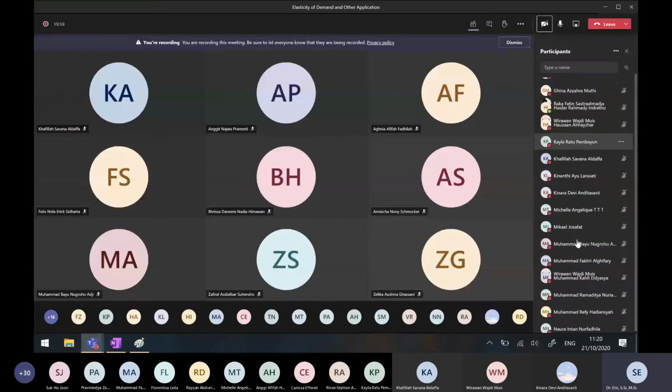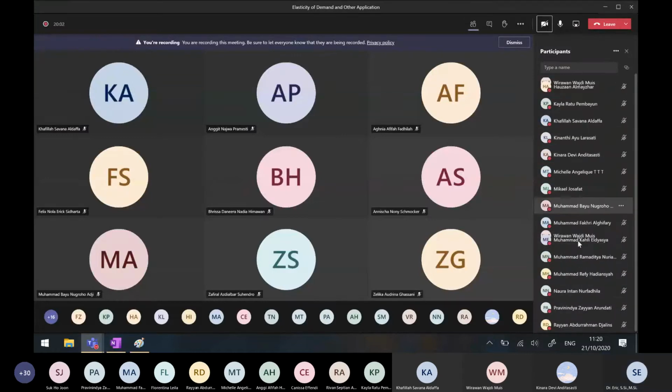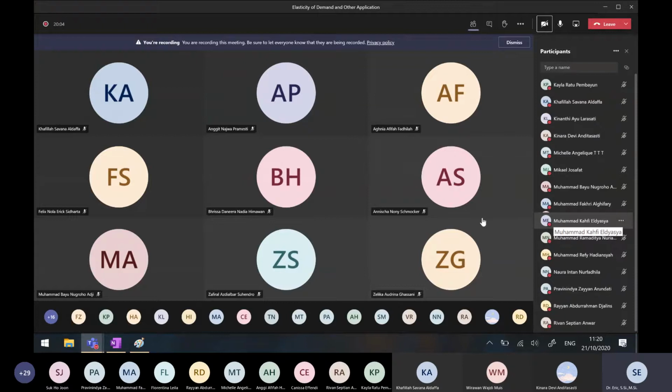Kinanti teh kemana sih? Muhammad Bayu Nugroho Aji. Yes, sir. Muhammad Bayu Nugroho.